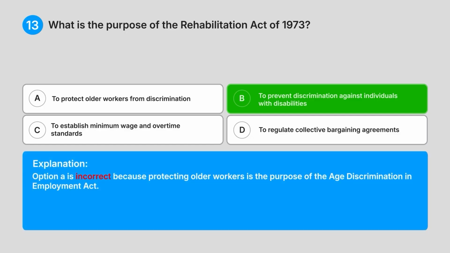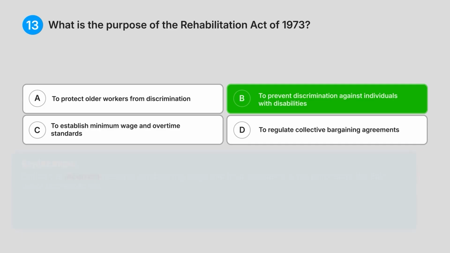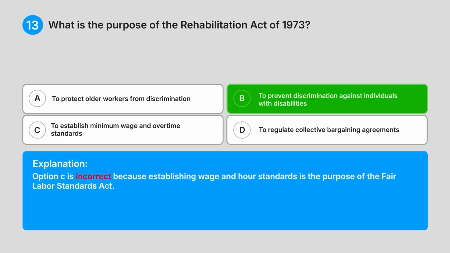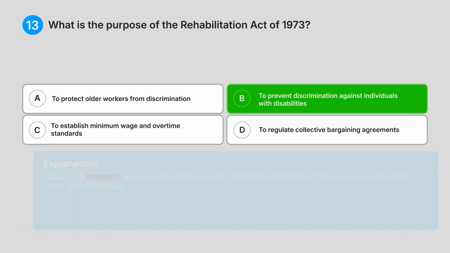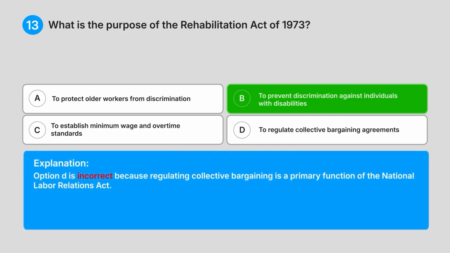Option A is incorrect because protecting older workers is the purpose of the Age Discrimination in Employment Act. Option C is incorrect because establishing wage and hour standards is the purpose of the Fair Labor Standards Act. Option D is incorrect because regulating collective bargaining is a primary function of the National Labor Relations Act.